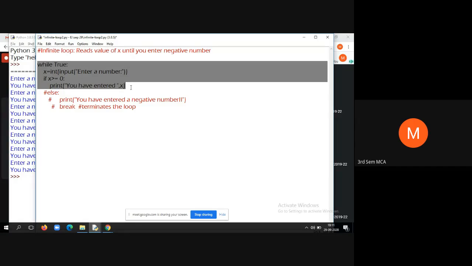Now the program is only this much. While true, x is equal to enter a number, then convert it into integer. If x is greater than or equal to 0, you have entered x. What happens? Infinite loop. It will never come out, isn't it?